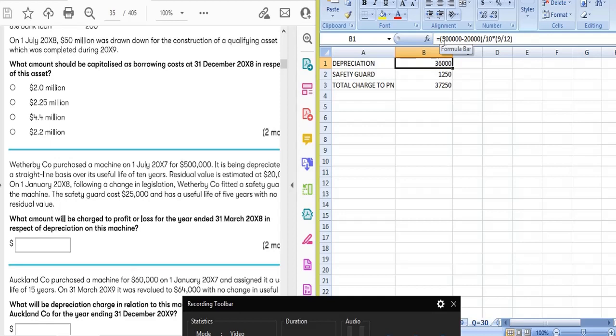As it has been 9 months since we purchased the machine, we will multiply it by 9 divided by 12. So we got 36,000 as the depreciation for the machine, right?